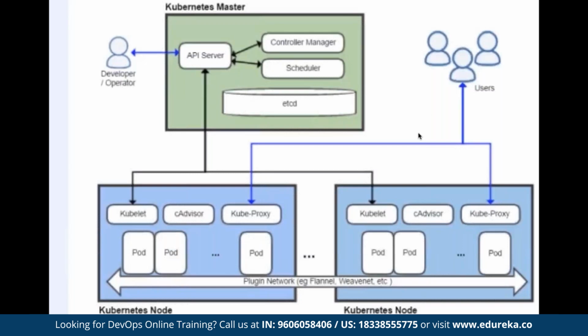When I say front end component, what do we mean by this? When you create this cluster, you define the configuration in a file called manifest file. This manifest file can either be created in YAML or JSON. It accepts both YAML and JSON, which you can say are the languages for creating a Kubernetes manifest file.